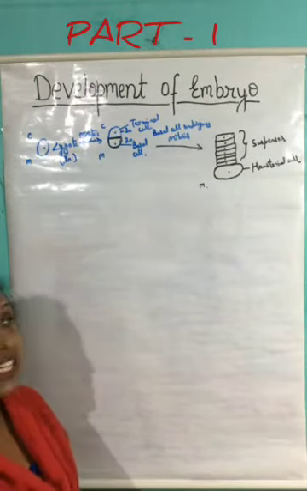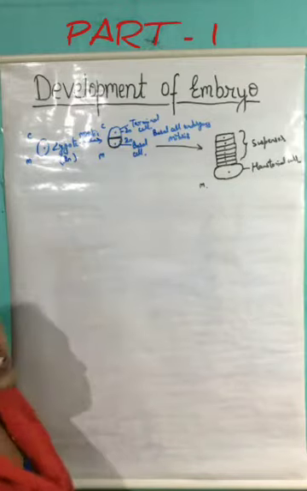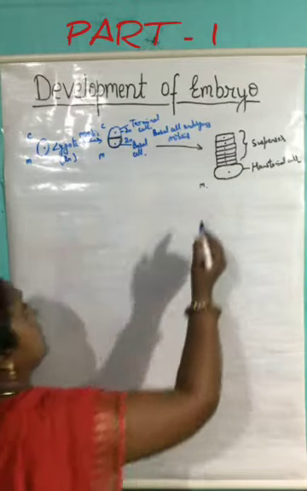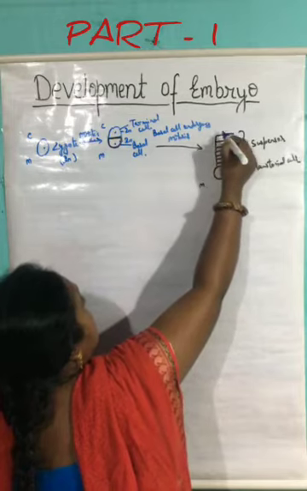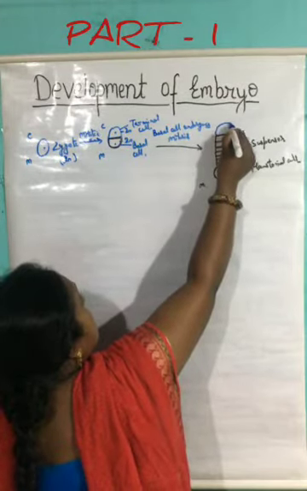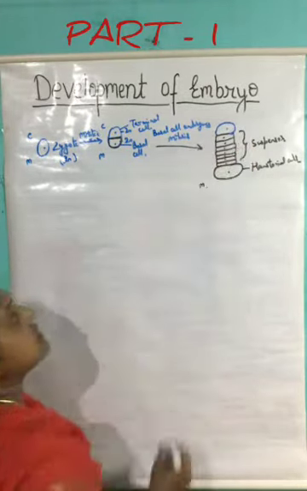After that, this terminal cell will also undergo cell division. Before that, we can draw the structure here, that above this is the terminal cell.